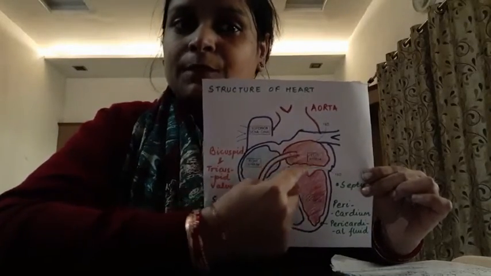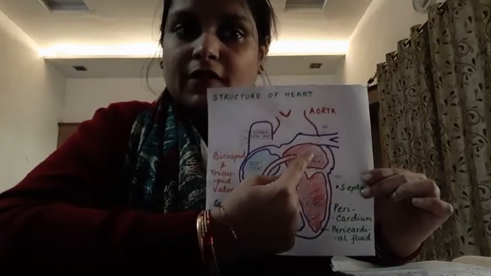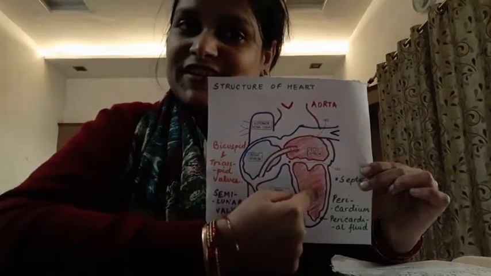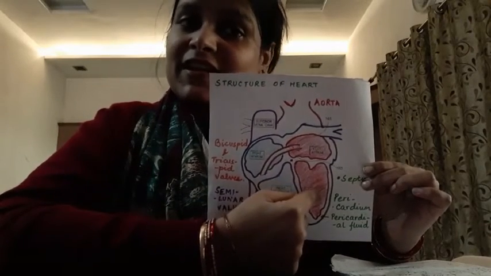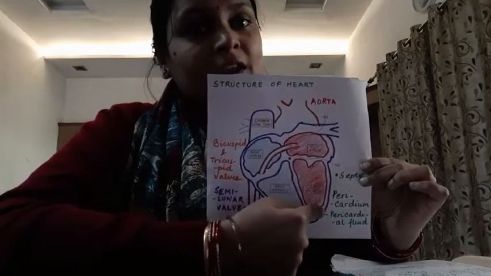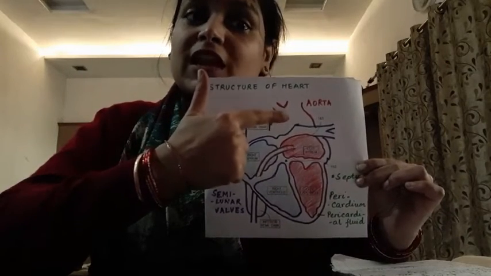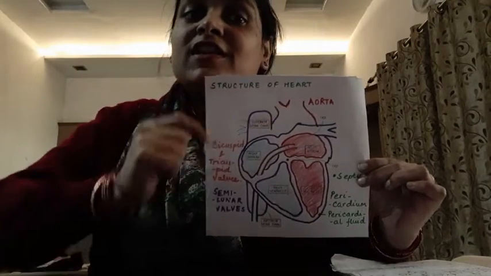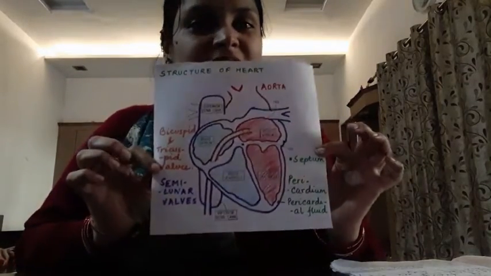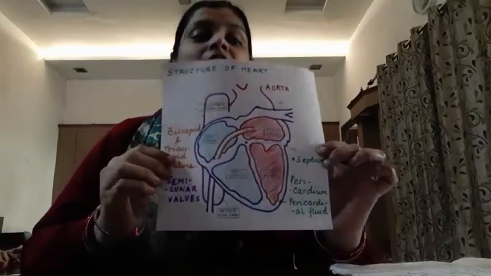As you can see, it is red in color. Now this oxygenated blood from the left atrium moves into the left ventricle, and since this blood is now purified and oxygenated, it is ready to be pumped to the whole body through the largest artery of the body, that is the aorta. So this is the simple structure and functioning of our heart.